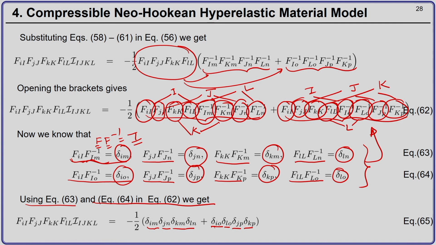Now, again we notice that the following expression can be further simplified if we use the substitution property of Kronecker delta. Which means if you look at delta Im and delta Km, this will become nothing but delta Ik, and delta Jn, delta Ln will become delta Jl, delta IO, delta LO will become delta IL, and delta JP, delta KP will become delta JK.